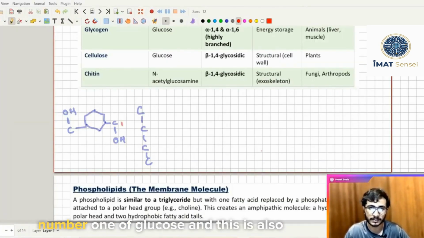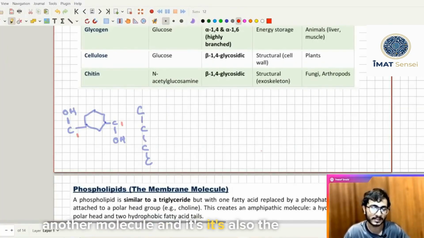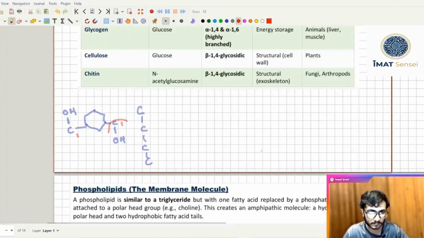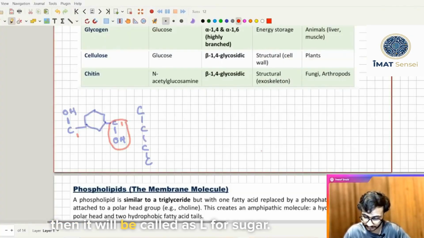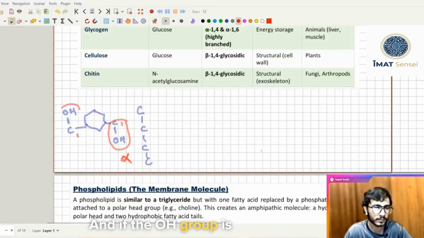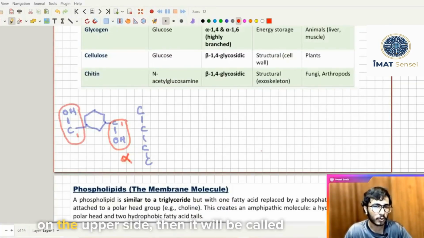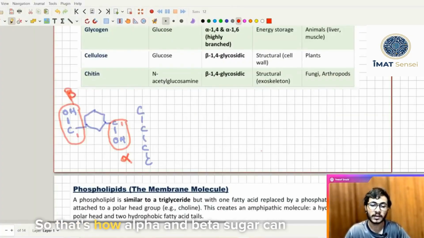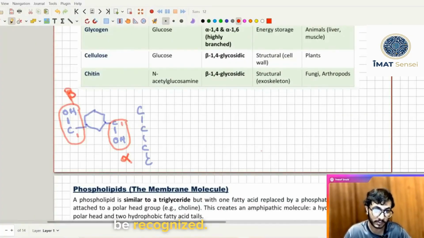Let's say this is the carbon number 1 of glucose, and this is also another molecule, and it's also the carbon number 1 because we have less space. If the OH group is downward, then it will be called alpha sugar. And if the OH group is on the upper side, then it will be called beta sugar.